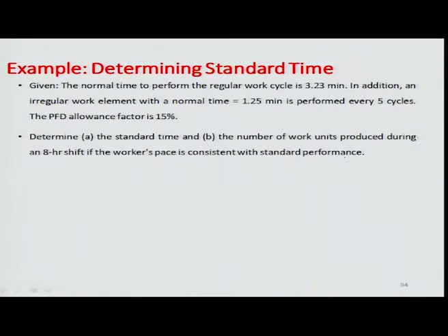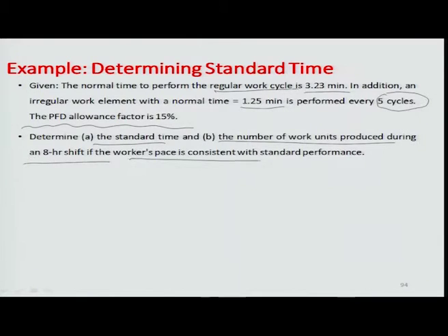Let us say we have a case here that the normal time to perform a regular work cycle is about 3.23 minutes, and in addition an irregular work element with the normal time of 1.25 minutes is performed every 5 cycles. So, this does not come up in every cycle, but after every 5 cycles this irregular work element comes in, and we have a performance fatigue delay allowance factor of about 15% in case of manual work systems. So, we determine what is the standard time, and then we also determine the number of work units produced during an 8-hour shift if the worker pace is consistent with the standard performance. So, let us see how we do this.